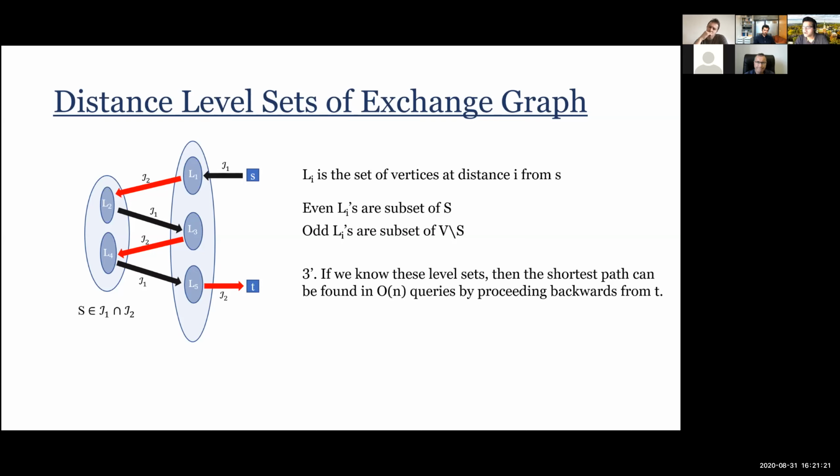So this will take order n queries. Again, there are R rounds, order n queries per round, order nr. That's in our budget. That's not a problem. So let's forget about 3 prime. The problem is now how to find these level sets in a more efficient way than just taking the whole graph construction. Okay, so that's what the problem boils down to.